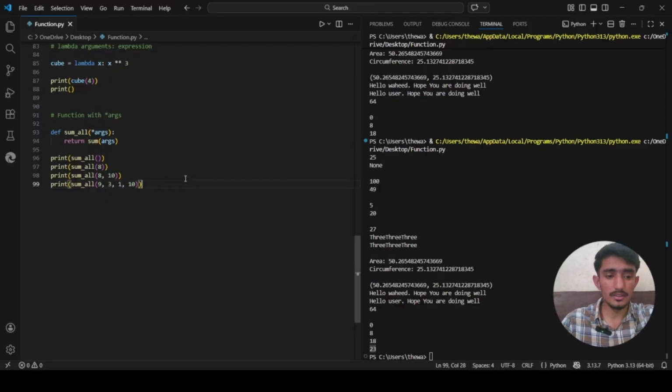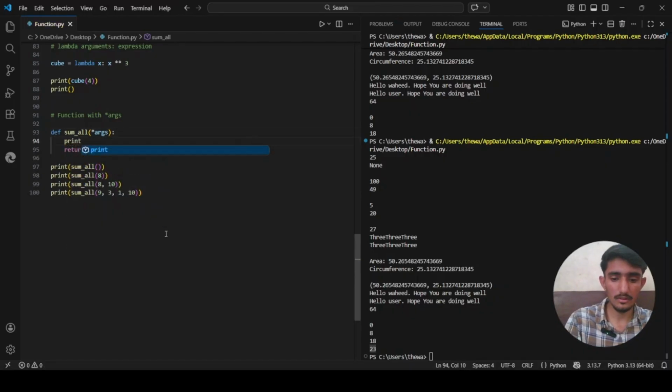So what is inside args? Let me just print it directly so you can see what it really is. We will say here print, what is args.